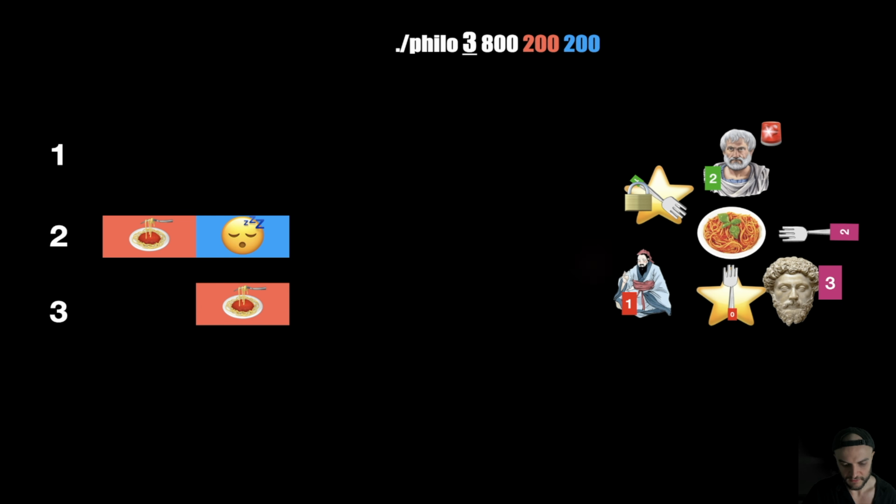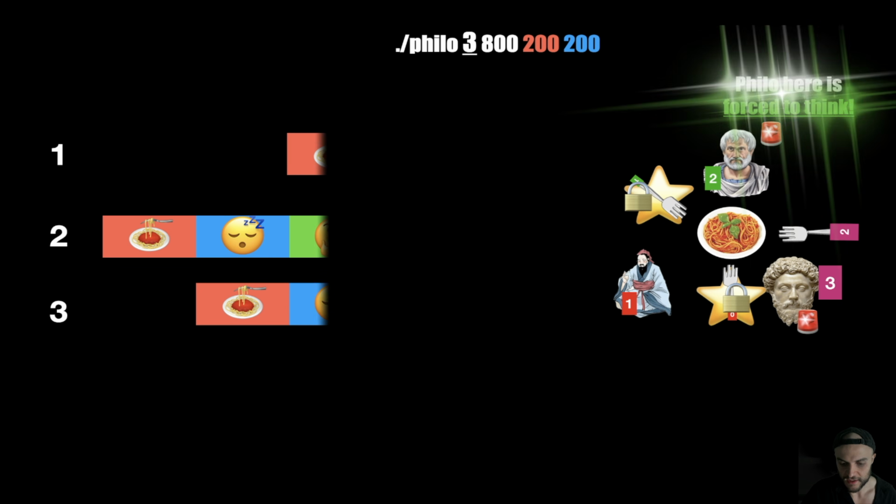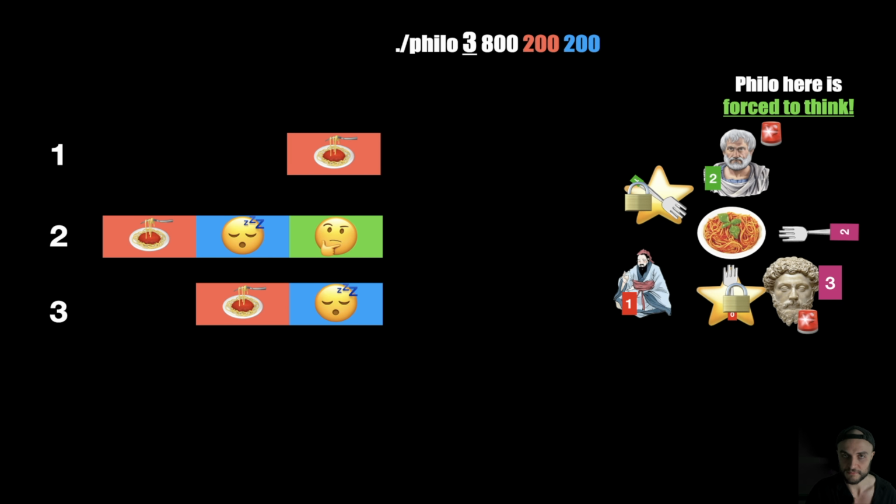And finally, we get that philosopher number 1 is going to lock the fork, okay? Philosopher number 2, pay attention here, has finished sleeping, but is forced to think by the system, you see? It's forced to think because philosopher number 1 has locked the fork. So philosopher number 1 is eating, philosopher number 3 was sleeping. Now, what is going to happen? Philosopher number 1 released the forks, and now what is going to happen?